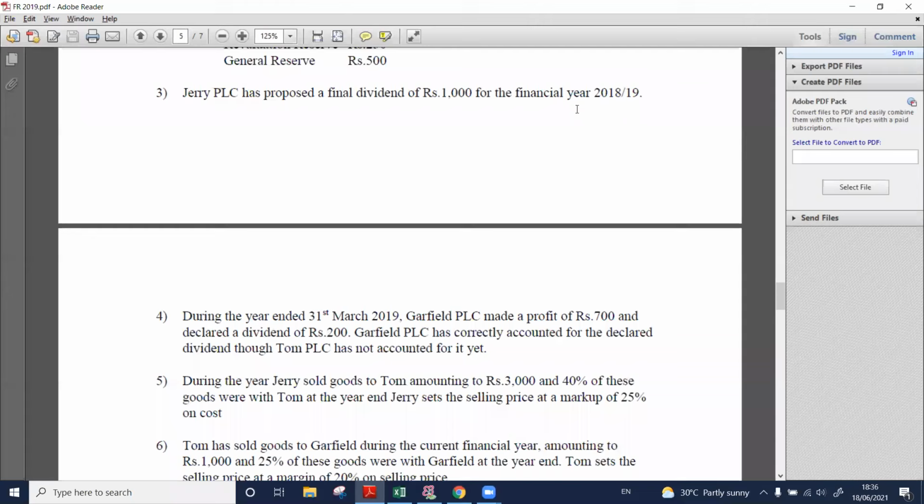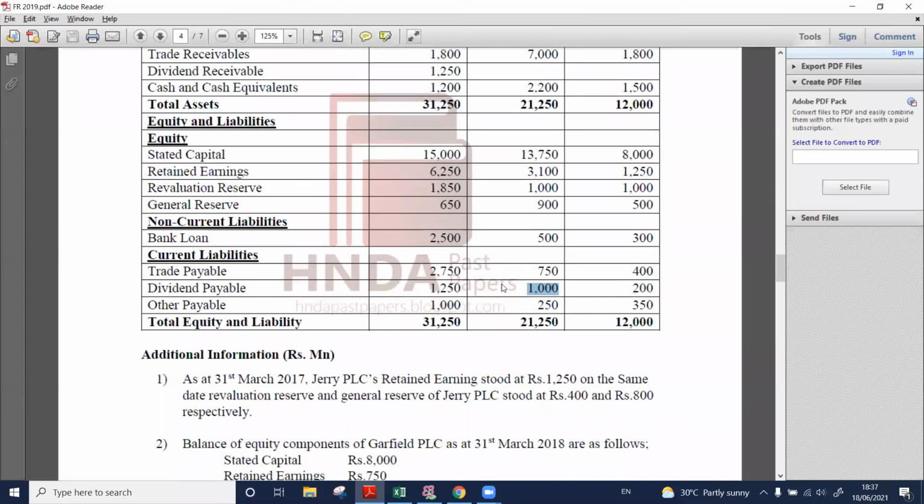Right. Maybe in their financial statements, dividend payable 1,000 is the amount they declared. We cannot account for the whole 1,000 in ours.